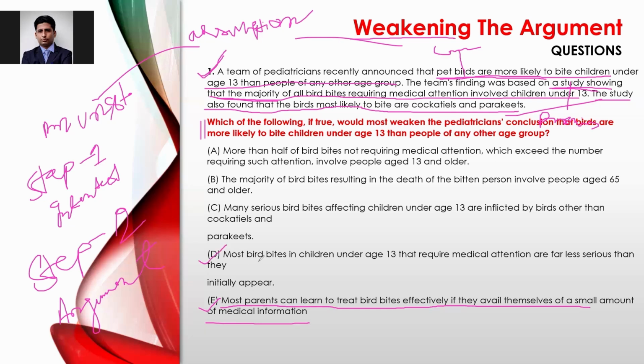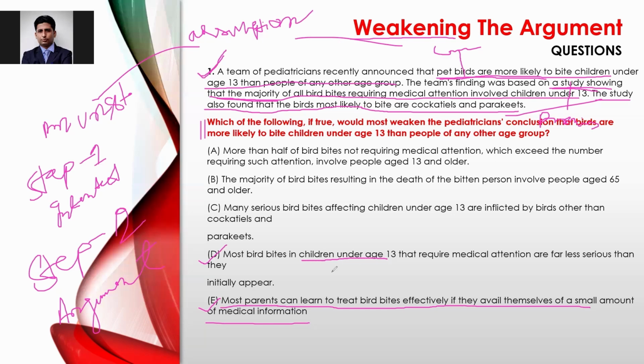Next: most bird bites in children under age 13 that require medical attention are far less serious than they initially appear. In this case of option D, it is only picking the age group of 13. And the conclusion shows that pet birds are more likely to bite children under age 13 than people of any other group.